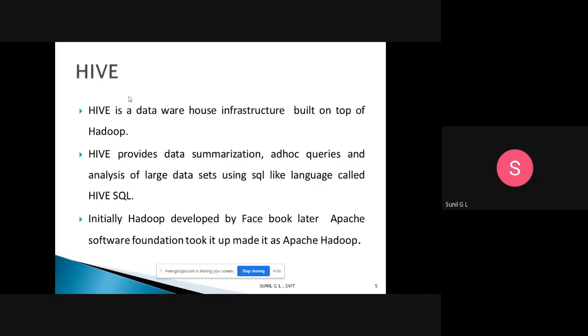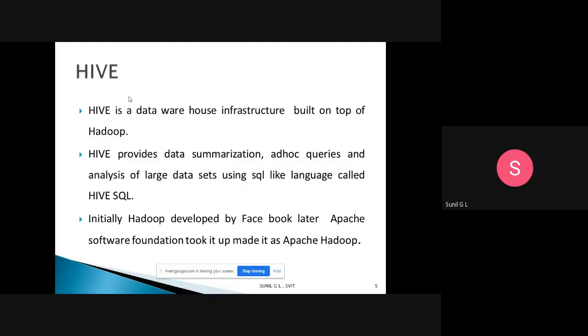So the next tool is Hive. I already told that Hive is a data warehouse infrastructure. I gave a brief introduction in the previous class. Hive is a data warehouse infrastructure built on top of Hadoop, so in HDFS, the Hadoop Distributed File System, this Hive data warehouse is stored. Hive provides data summarization, ad hoc queries, and analysis of large data sets.